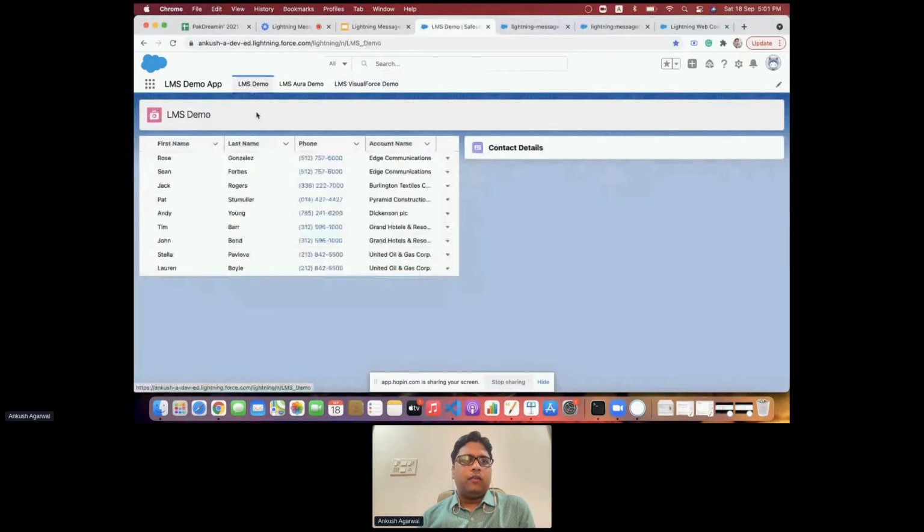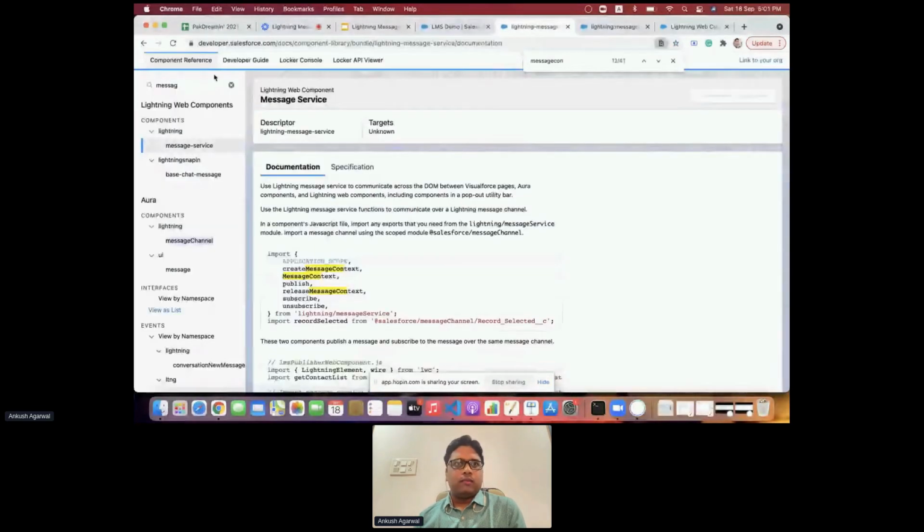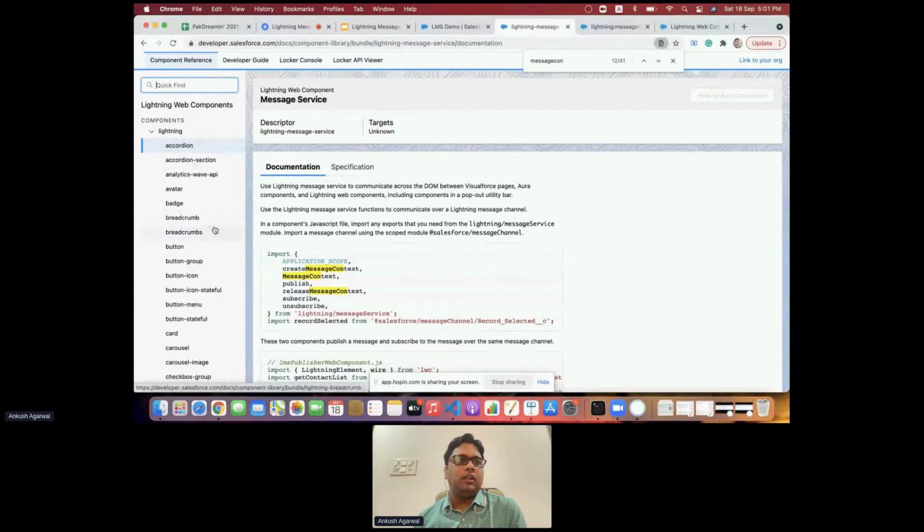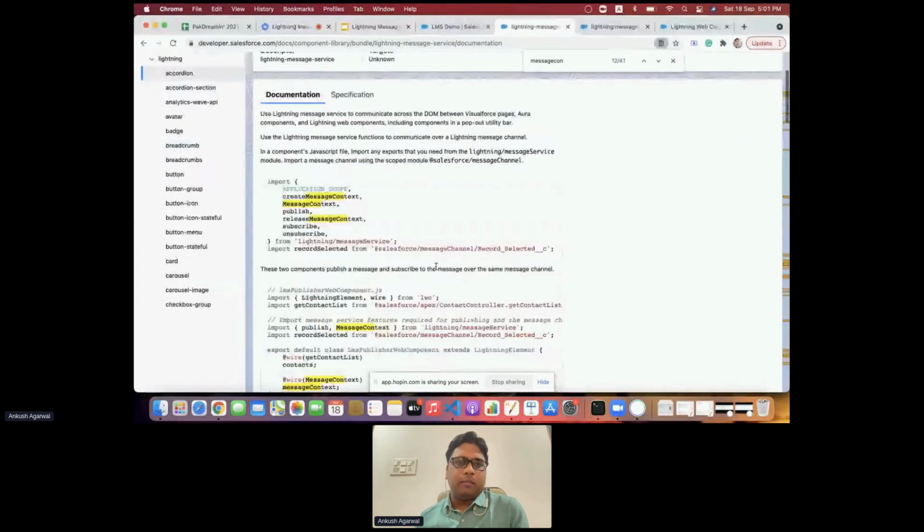So first we'll go with the LWC, where we'll interact between the two components with the help of Lightning Message Service. To start with, there are a few developer links, developer.salesforce.com. You can also utilize it while implementing this Lightning Message Service or any other. These have all the information over here, if we want to utilize anything. So in our case, we'll be implementing the message service, so we'll be taking help from this particular link.